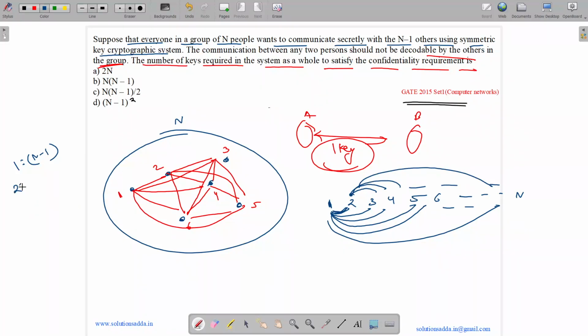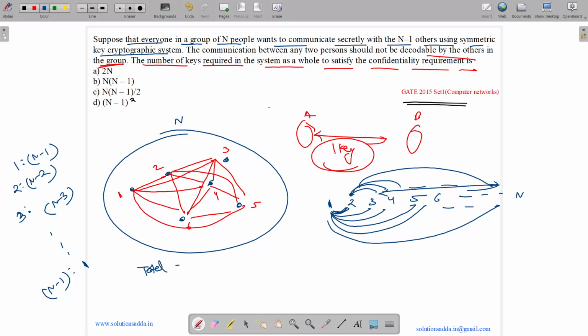So the second person needs n minus 2 keys. Similarly, the third person already has keys with 2 and 1, so it needs keys with 4 up till n, so it needs n minus 3 keys. In a similar way, the person n minus 1 will need only one key with the nth person.